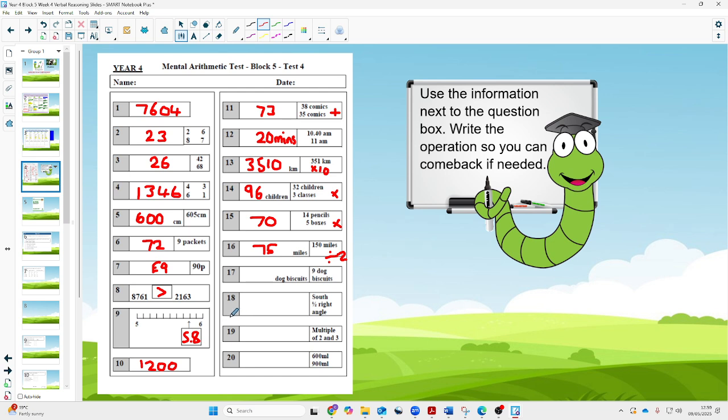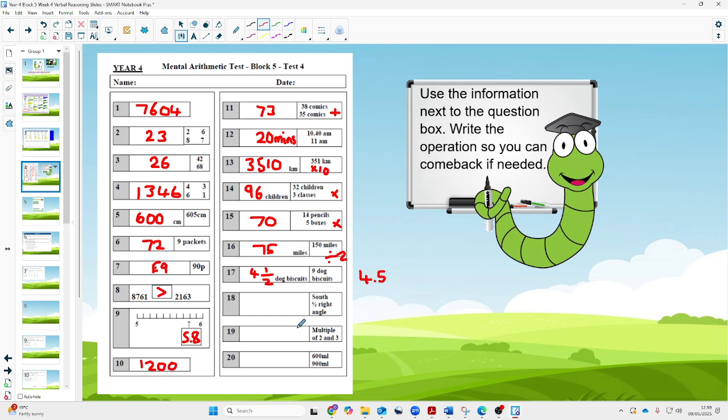Now, this one I know caught some children out in the actual lesson. We have to share 9 dog biscuits between 2 dogs. Well, you can halve the biscuits, so it would be 4.5 per dog. If you put 4.5, that's also okay.